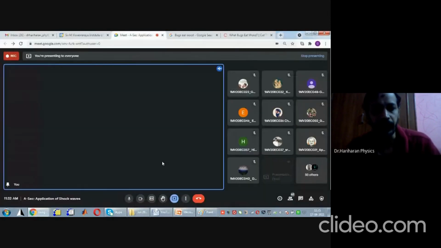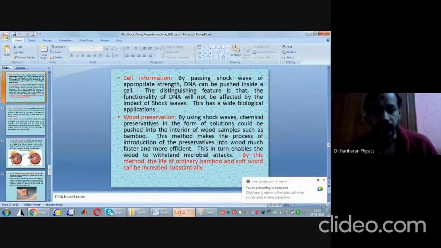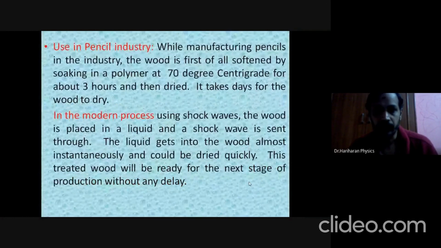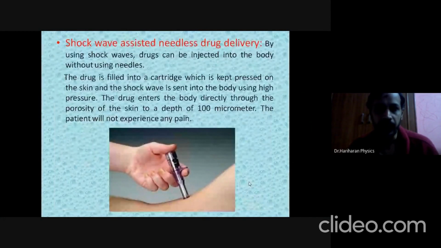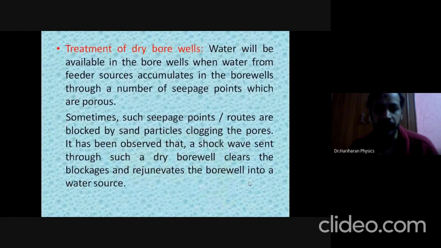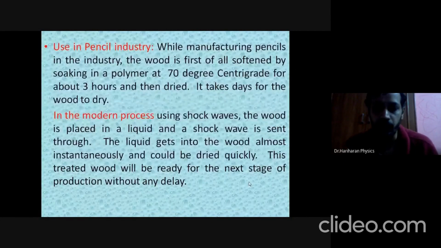Next, the third application. The third application of shockwave is that it is used in the pencil industry, then in kidney stone treatment, and in shockwave assisted needleless drug delivery. These 4 applications, along with the construction and working of the Reddy shock tube, we will take up in our next class.